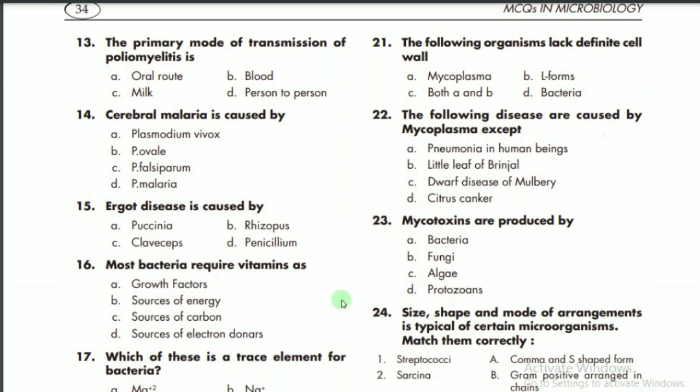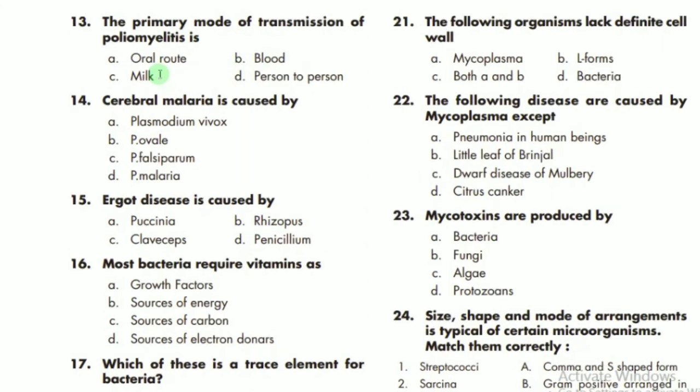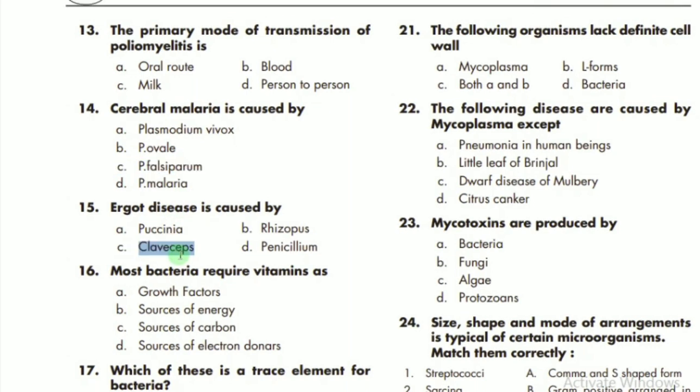Then we have MCQ number 13, which says the primary mode of transmission of poliomyelitis, again this is repeated, so in this case the primary mode will be milk. C is the correct option. Cerebral malaria is caused by, obviously, Plasmodium falciparum. C is the correct option. Ergot disease is caused by Claviceps, so the correct option is C.